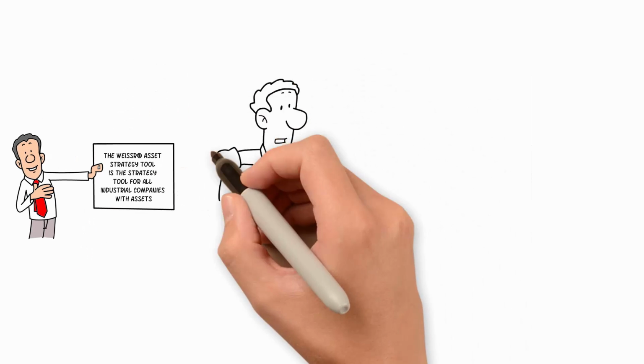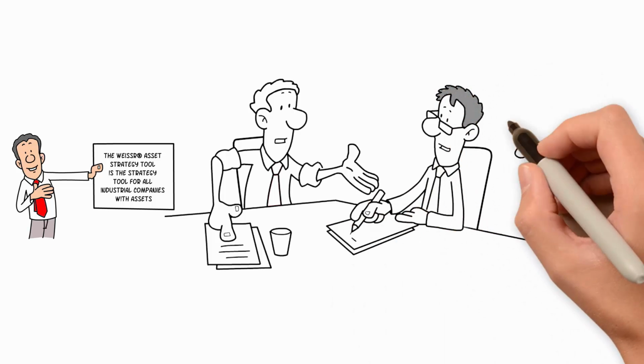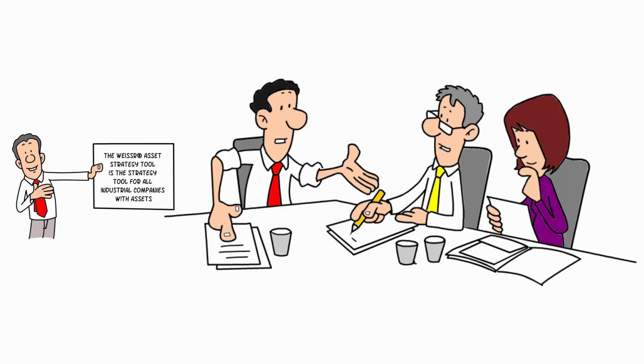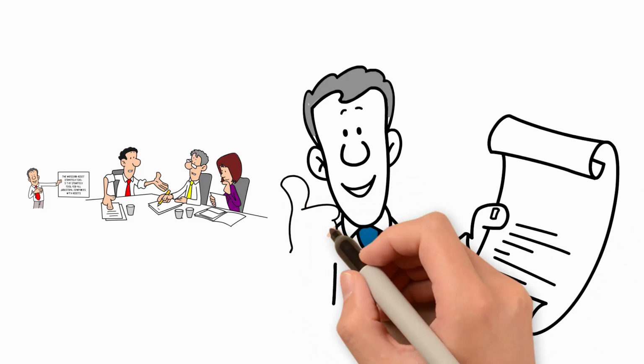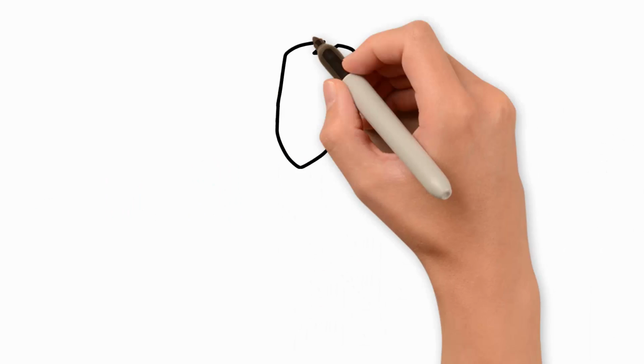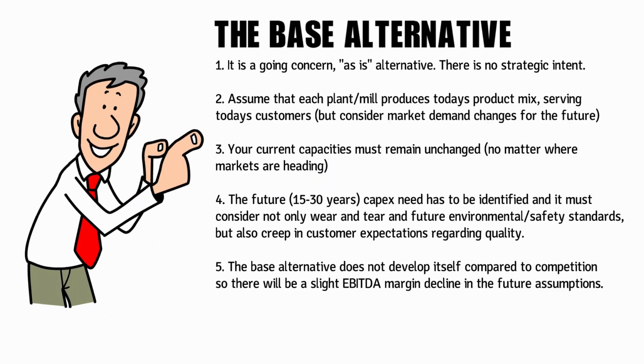It brings a completely new way of prioritizing CapEx decisions. You will obtain a significantly better list of decisions in terms of cash flow generation. In addition, the list of decisions will make a whole lot more sense. Now, this is how the process works. First, you develop a base alternative.